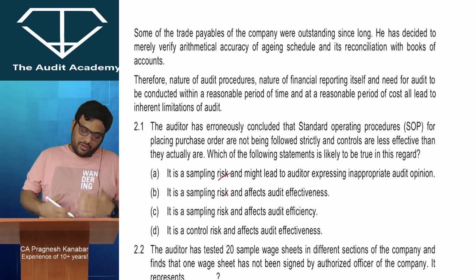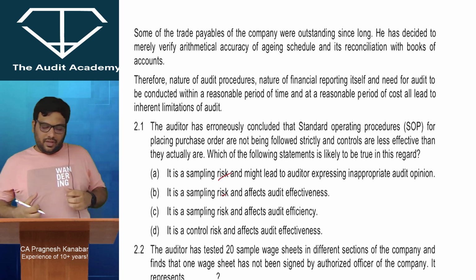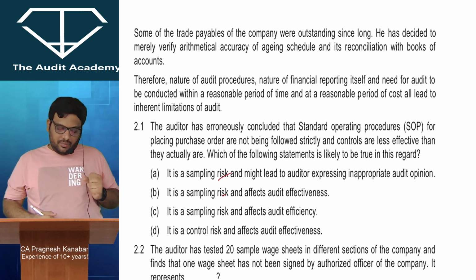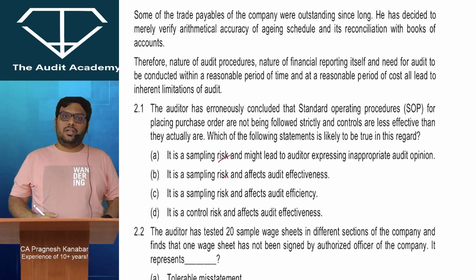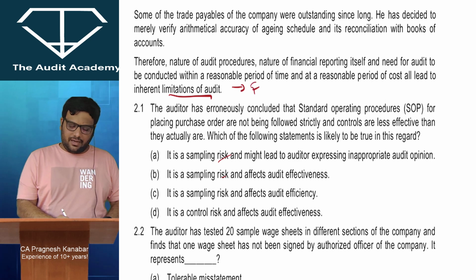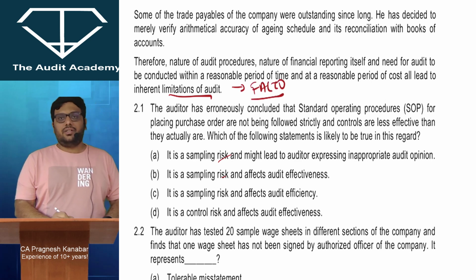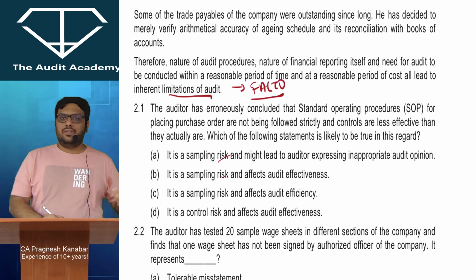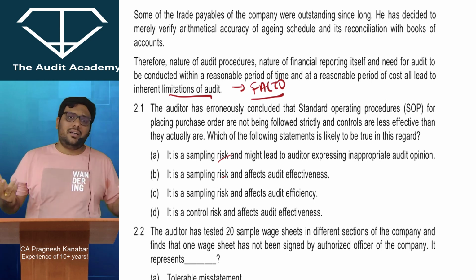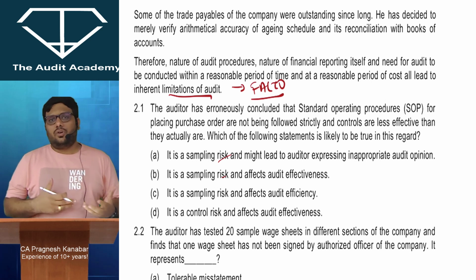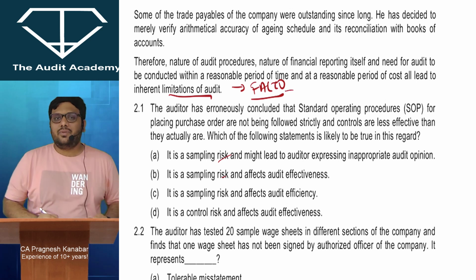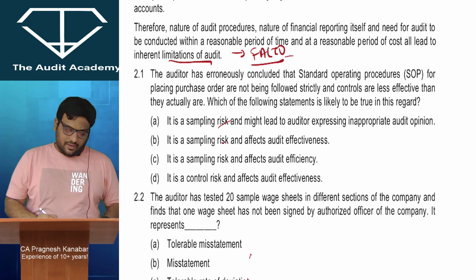Therefore, the nature of audit procedures, nature of financial reporting itself, and need for audit to be conducted within a reasonable period of time and at a reasonable cost all led to inherent limitations of audit. Inherent limitations may be remembered as FACT: financial reporting estimates, there is uncertainty; A, for audit procedures, there are practical and legal limitations; C and T is for cost and time constraint, and then there are some other matters where it is difficult to find out the errors.